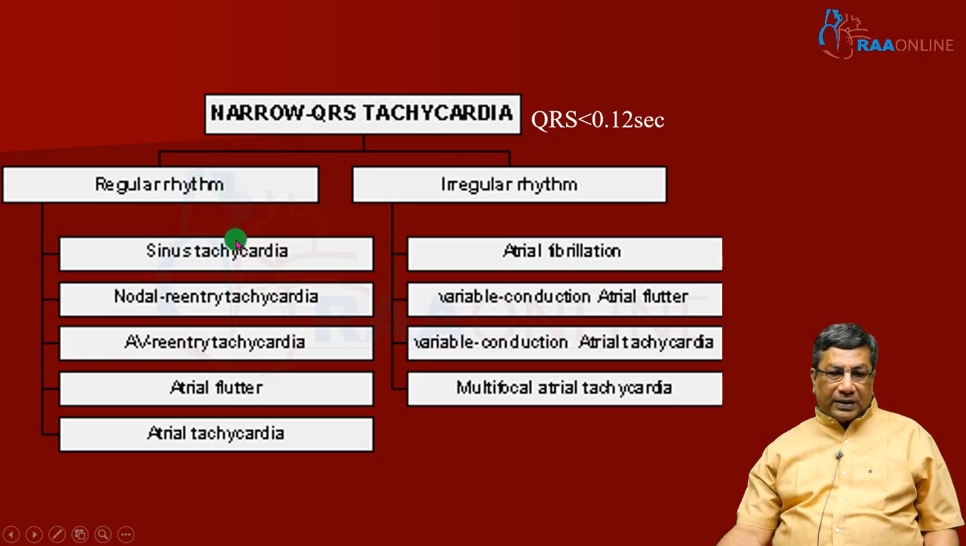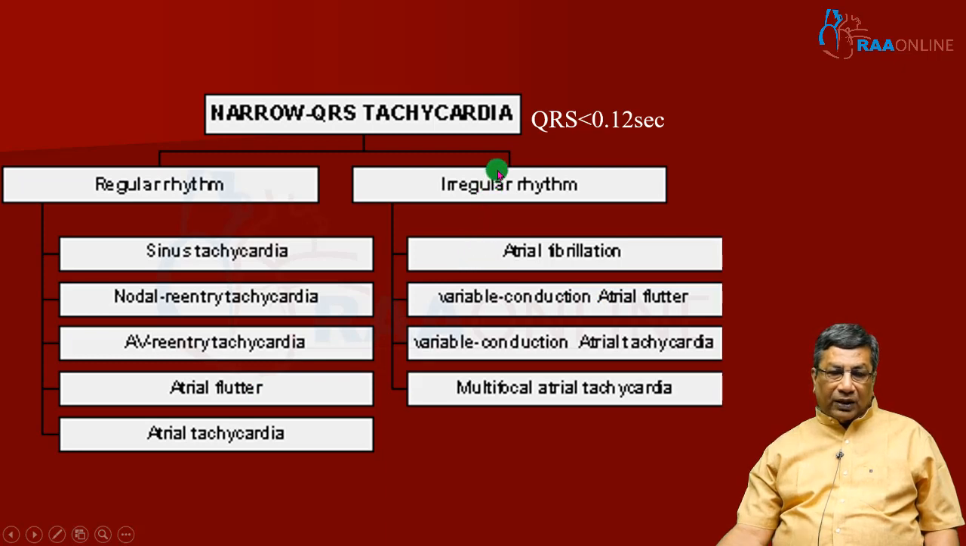Regular narrow QRS can be sinus tachycardia, atrioventricular reentry tachycardia, AVNRT, or atrioventricular reciprocating tachycardia utilizing accessory pathway, atrial flutter, and atrial tachycardia. So these are the examples of regular narrow QRS complex tachycardia. Atrial flutter can come under regular tachycardia if the AV conduction is constant. If the AV conduction is variable, it can also come under irregular narrow QRS complex tachycardia.